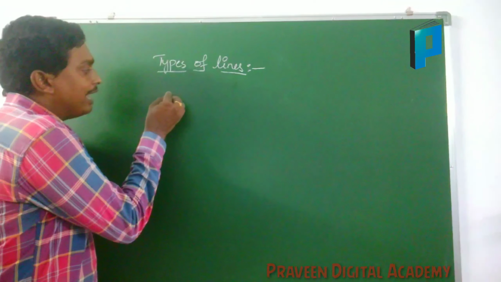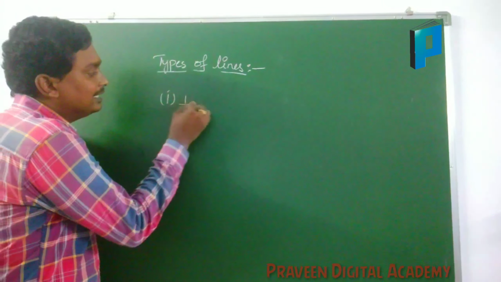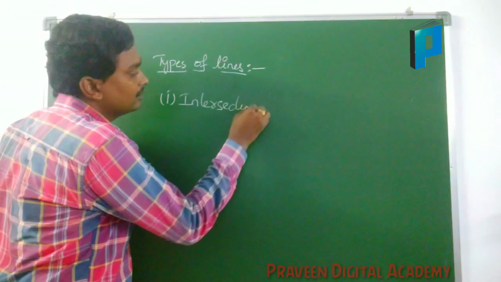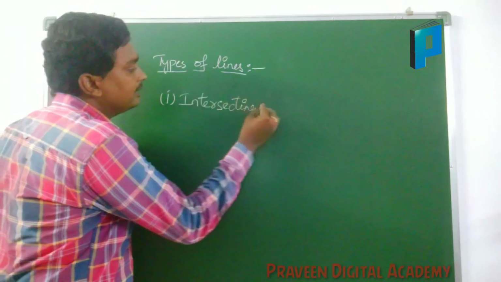In the types of lines, first one is intersecting lines.